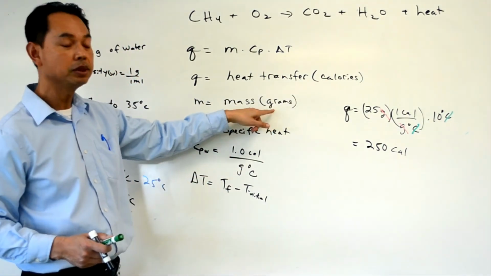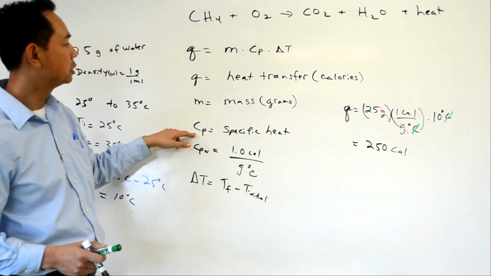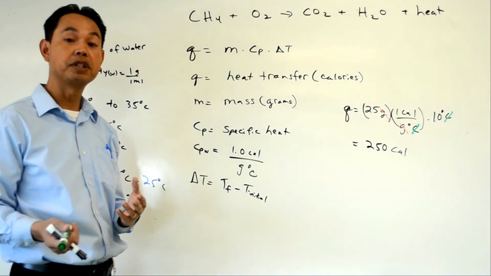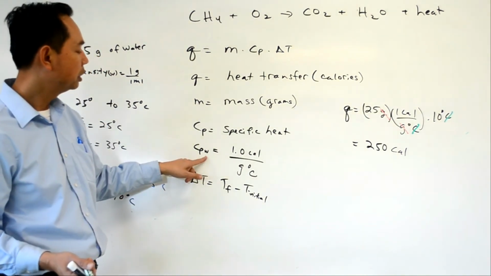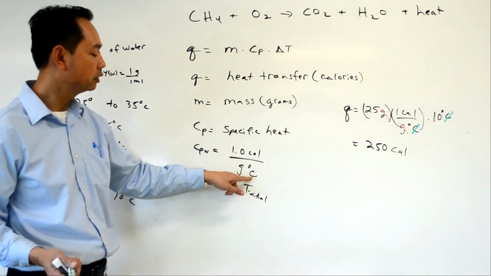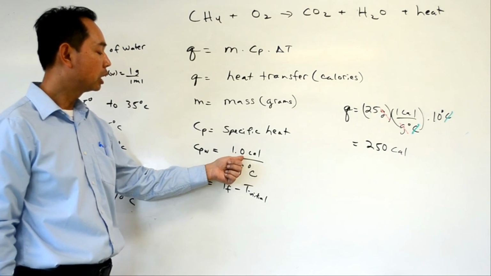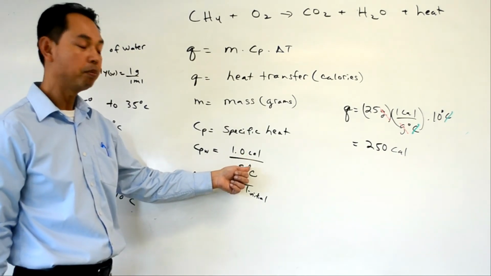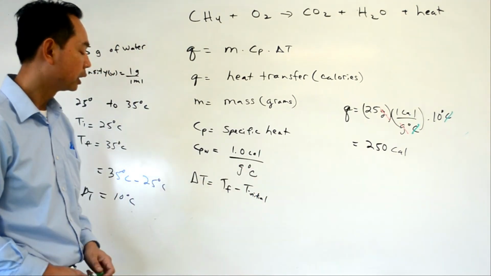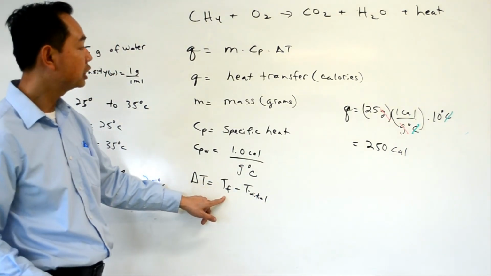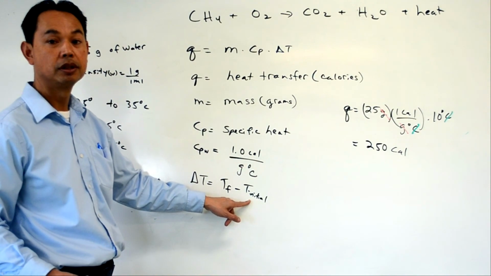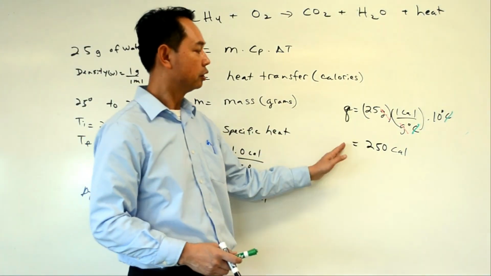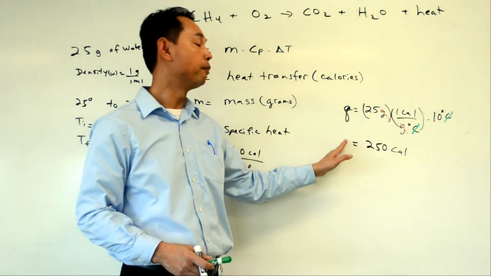Mass is in grams. Cp, the specific heat, differs for different materials. Cp for water is 1 calorie per gram Celsius, which says it would take 1 calorie of energy to raise 1 gram of water by 1 degree Celsius. And delta T is the final temperature minus the initial temperature. If we plug that in, we get something like this. So that's how you solve for heat transfer.